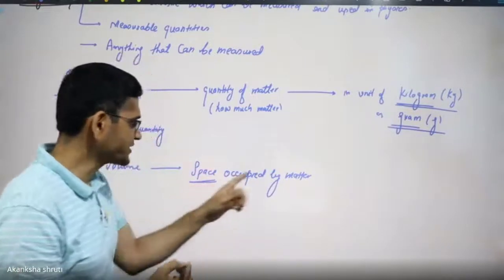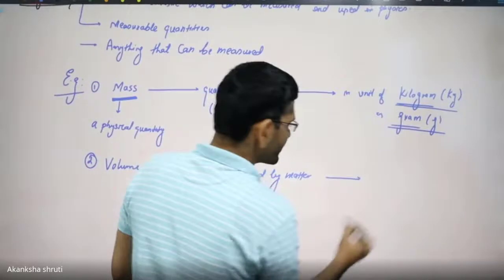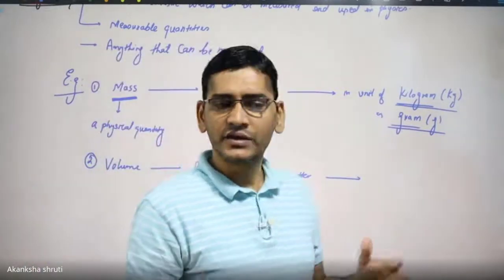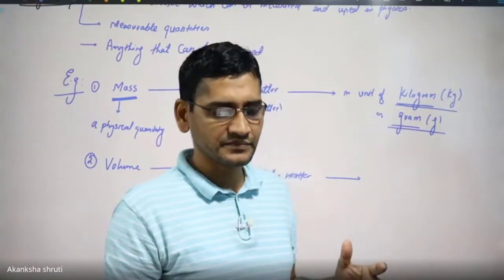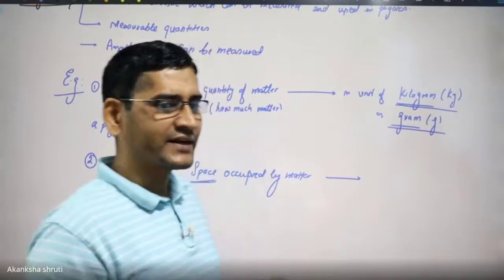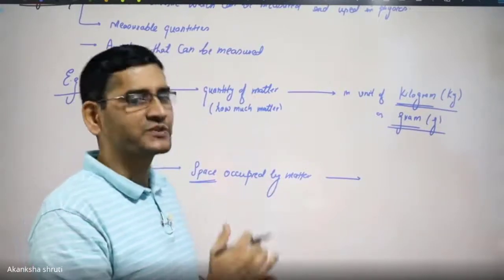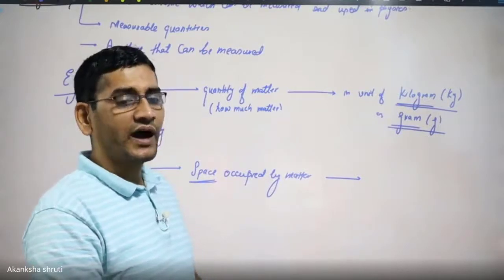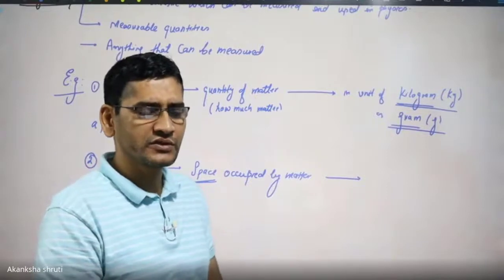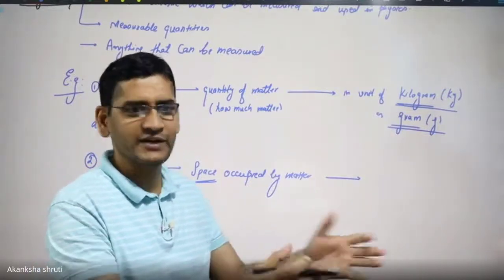So that's why it is a space occupied. Now how to express how much space it has occupied? Like you are considering the milk. While milk is placed in a container, it occupies the shape of the container and the space present in the container. Unless the milk is removed, you cannot put the same quantity of oil in that, because it will overflow and it will come out.